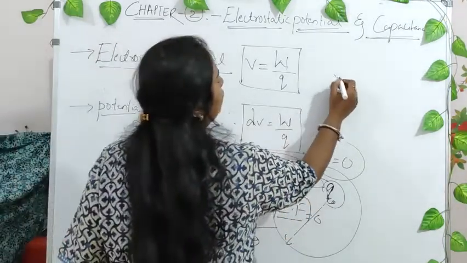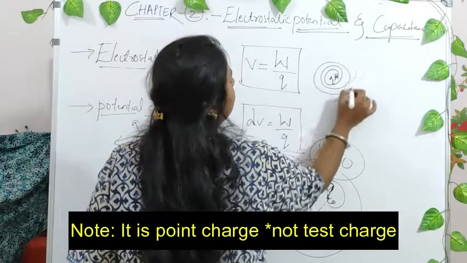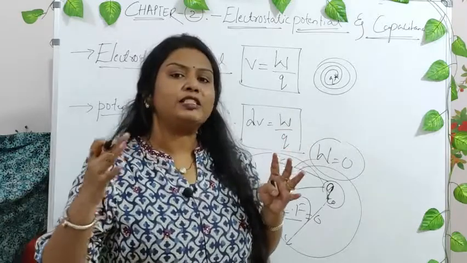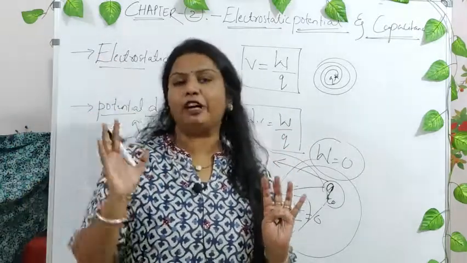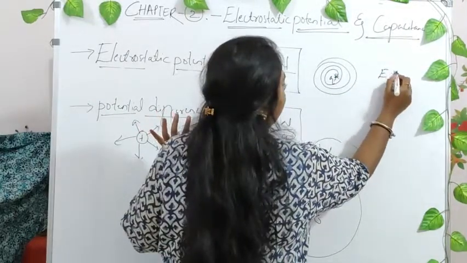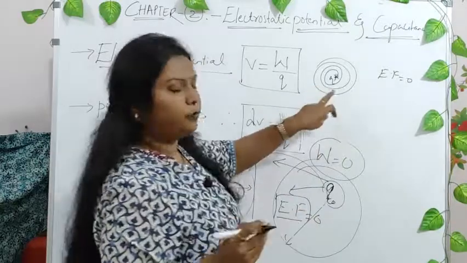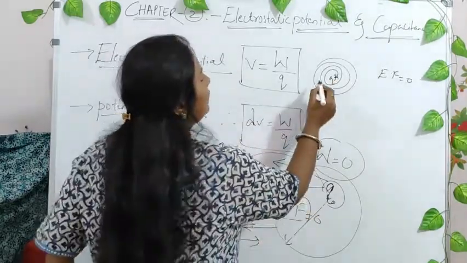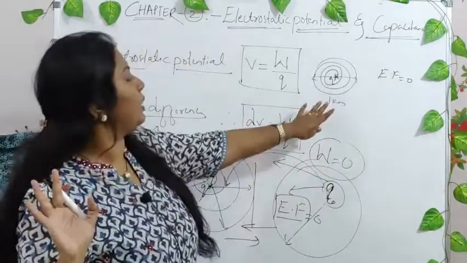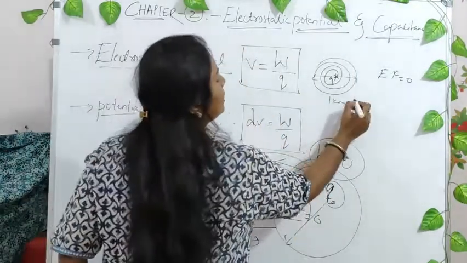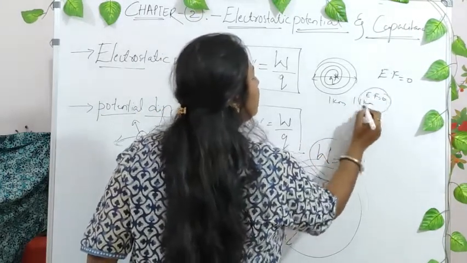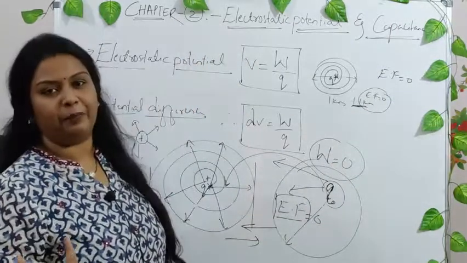Say you have a test charge here, and it has electric field lines only up to this particular point. Infinity doesn't mean the charge is located at a very far place. Infinity only means the place where the electric field is zero. Say this is a point charge and the electric field lines extend only up to 1 kilometer. After 1 kilometer, or say 1.1 kilometer also, the electric field will be zero. Now this particular distance is taken as infinity.